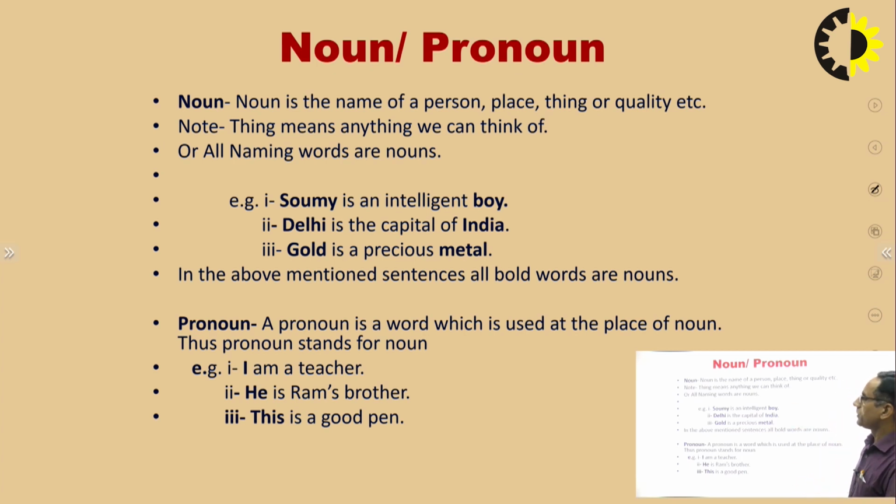So first of all, noun, a very common definition, as all the students know. A noun is the name of a person, place, thing or quality, etc. Whenever we say thing, it means anything. It may be an idea, a person, a thing, a place, or anything else. So in short, we can say that all naming words are nouns. You can take any name, and that will be called a noun.